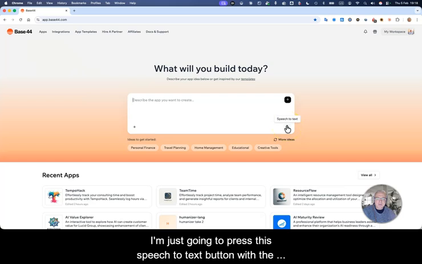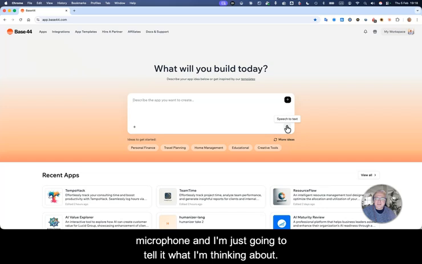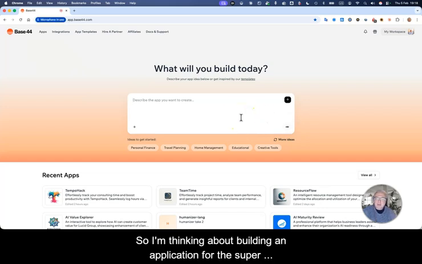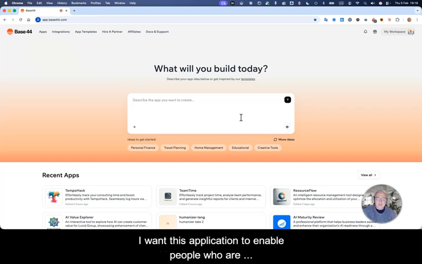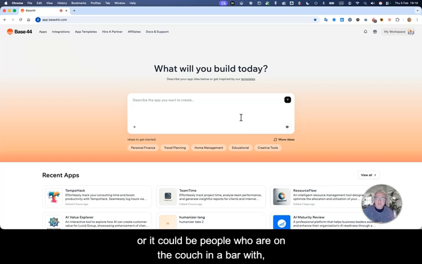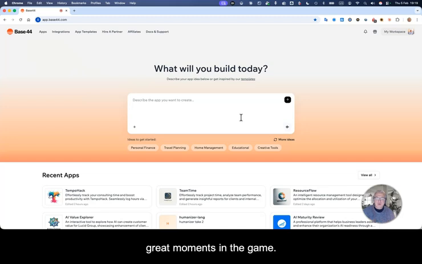I'm just going to press this speech to text button with the microphone, and I'm just going to tell it what I'm thinking about. So I'm thinking about building an application for the Super Bowl that is coming up. I want this application to enable people who are watching the game to capture moments. And it could be people in the stadium enjoying the moment, taking photos, or it could be people on the couch or in a bar with friends and they want to capture great moments in the game.